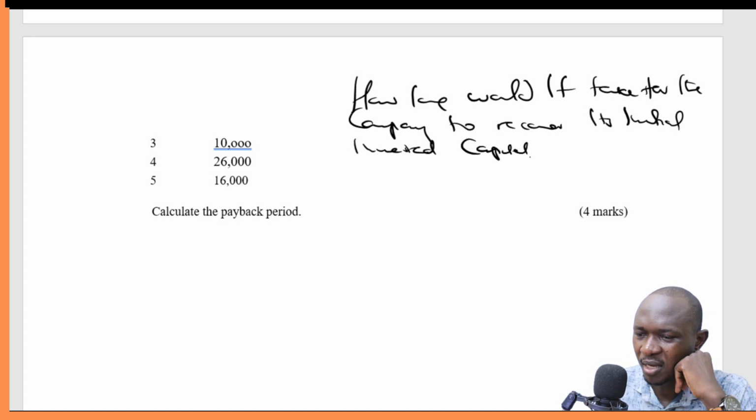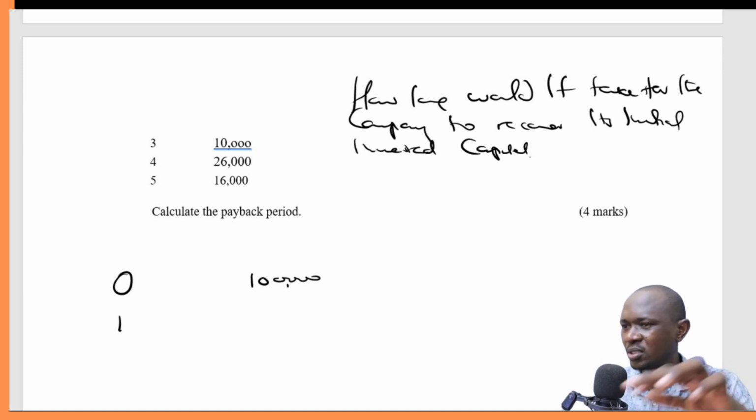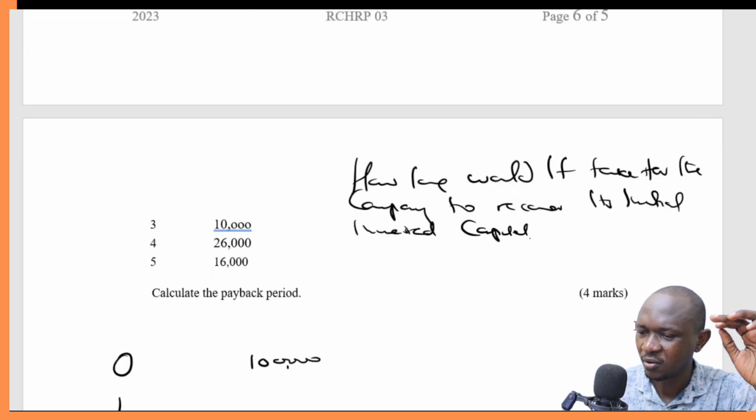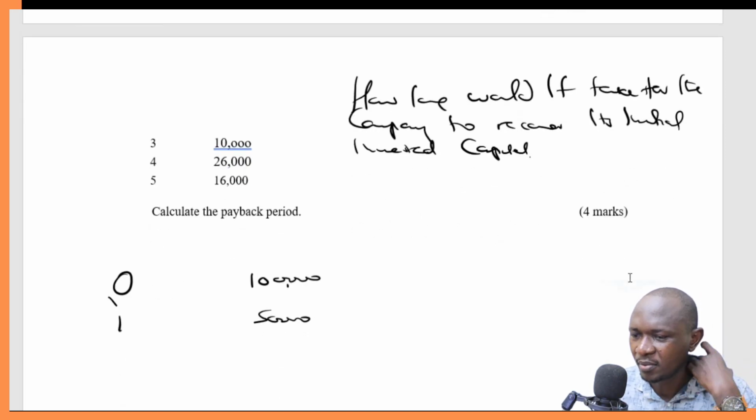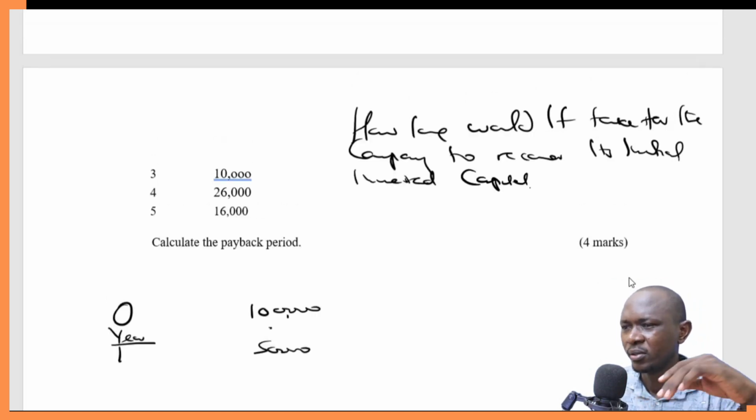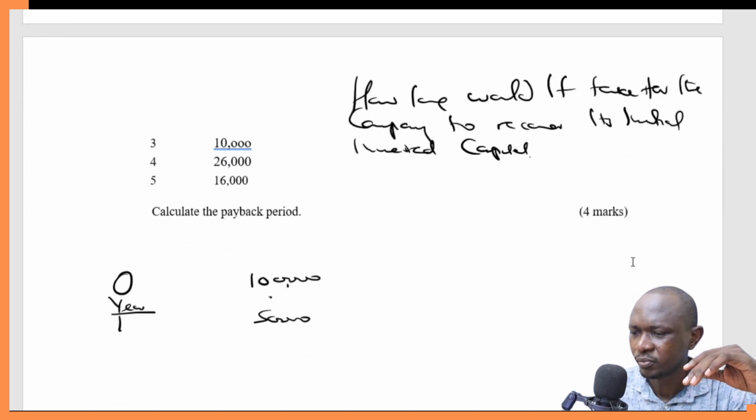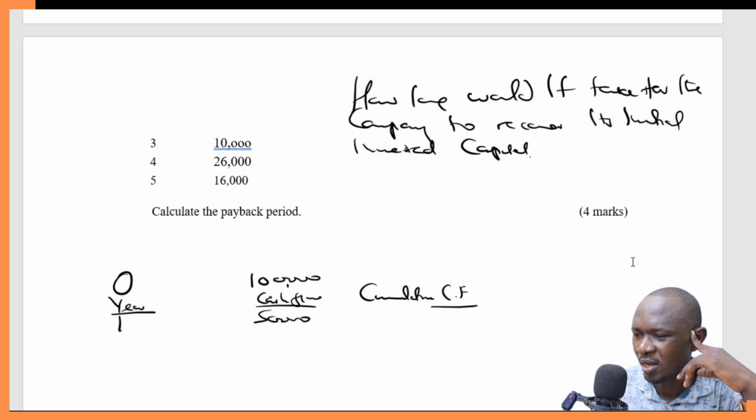So you simply come here and say year 0, the capital invested is 100,000. Then year 1, the cash flow was 50,000. The best thing is for us to have the year, then the cash flow, then the cumulative cash flow. So year 1, 50,000, so cumulative is still 50,000.